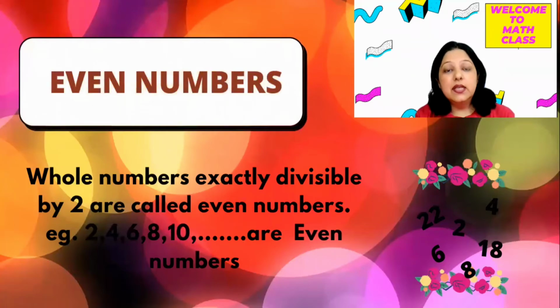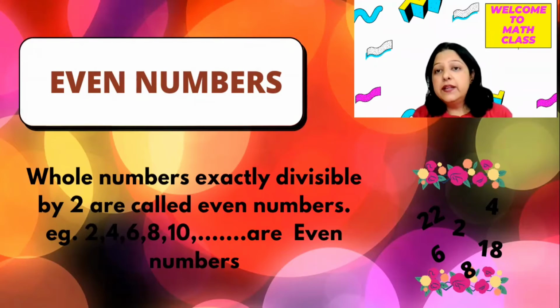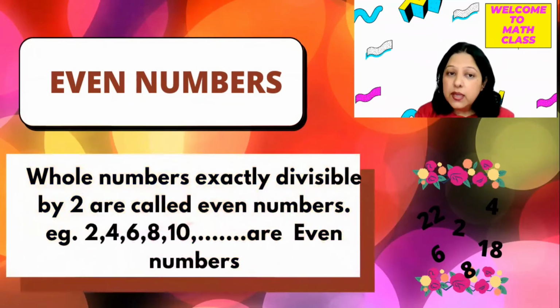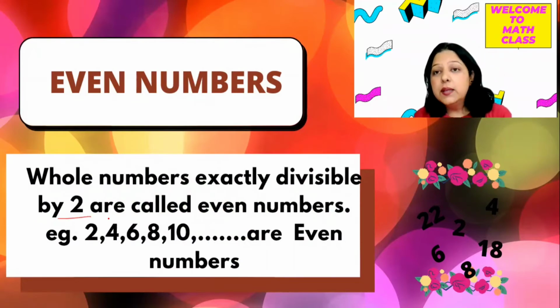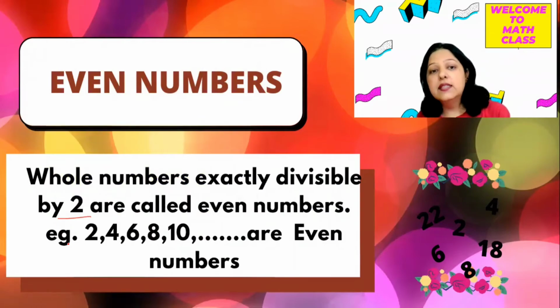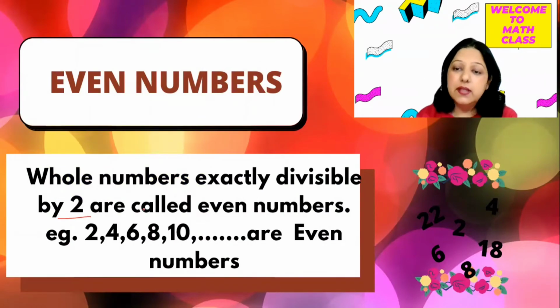even numbers. Now you know natural numbers, you know whole numbers. Now to identify which natural number is an even number, we have this definition. Whole numbers which are exactly divisible by 2 are called even numbers. तो वो वाले numbers जिनको हम 2 से divide कर सकते हैं, or the numbers which end with 2, 4, 6, 8, 0 are called even numbers.